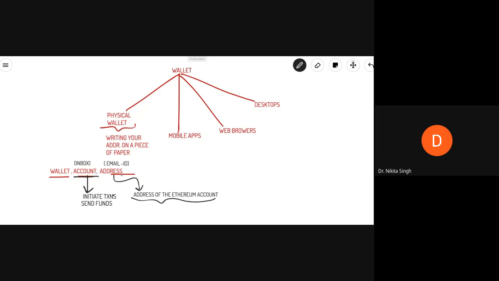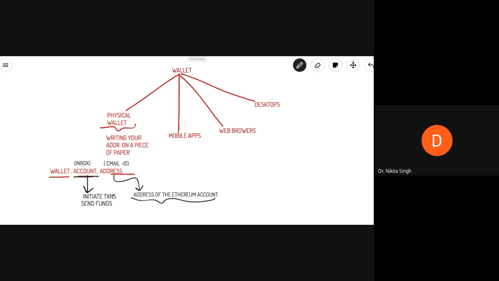Similarly, if I have your Ethereum address, only then I can send transactions or send Ether to your Ethereum account. Okay. Is it clear? Any doubt, anyone?